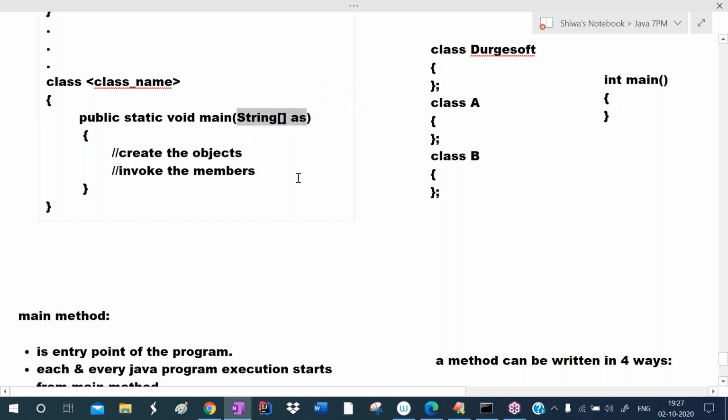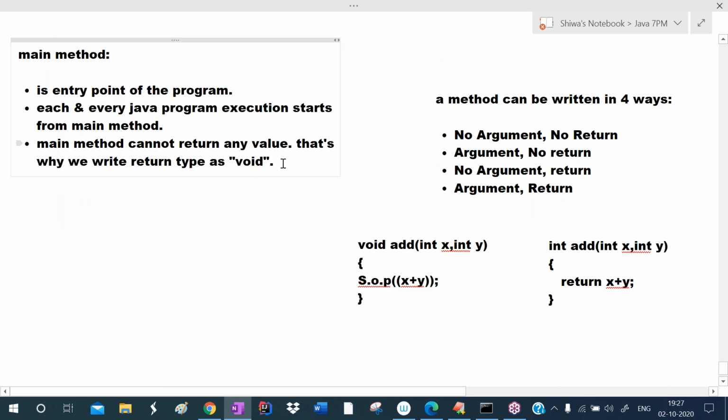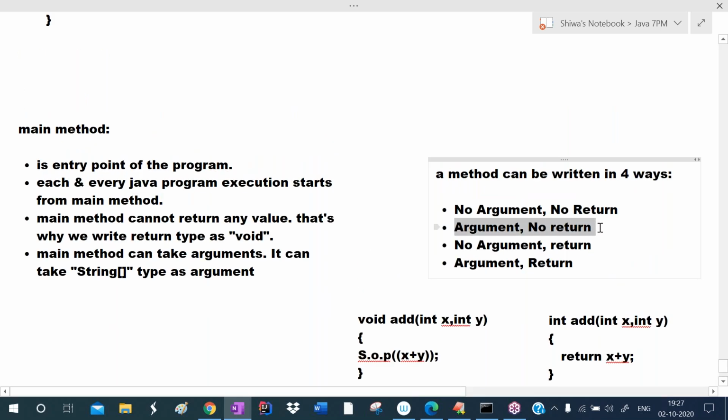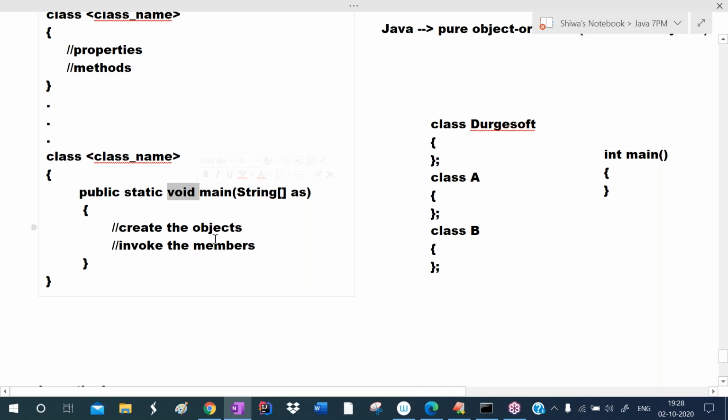Next, this main method can take the arguments. Which type of argument? It can take only a string array as the argument. Remember this one. The main method can take a string array as the argument, and the main method cannot return any value. So we always define the main method in the second way. Argument, no return. No return means we write void. Argument means the argument type is always string array only.